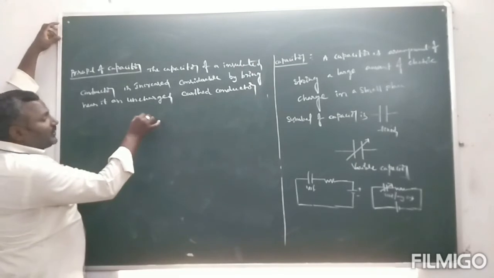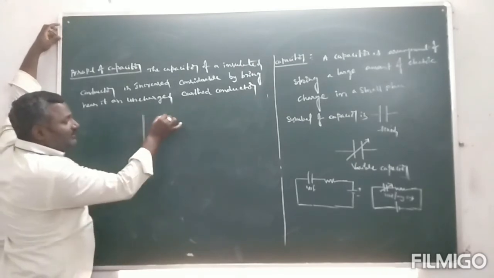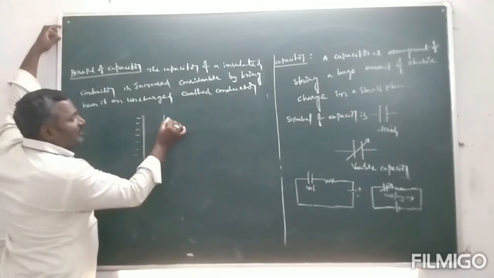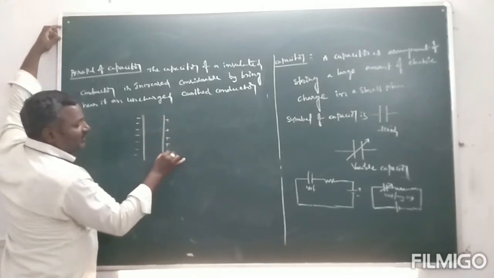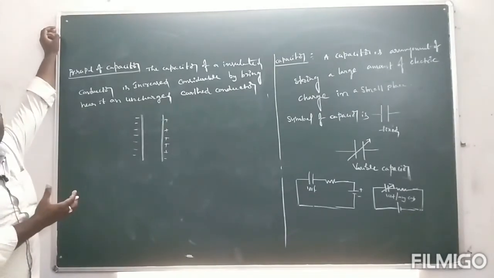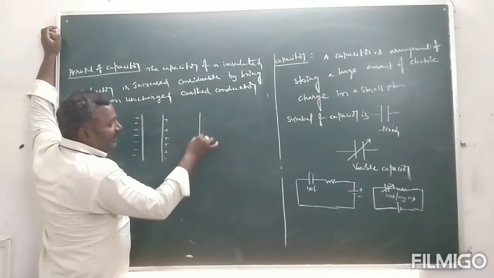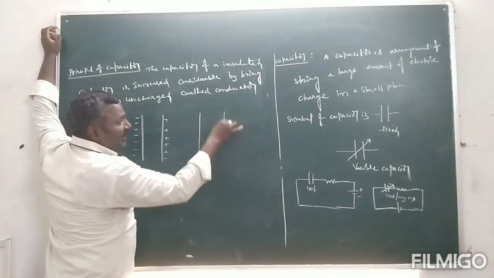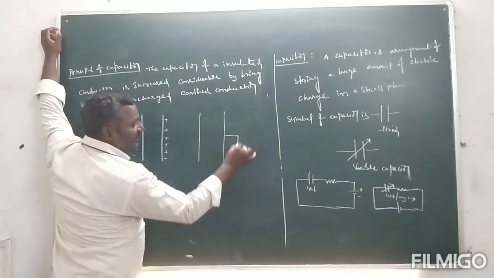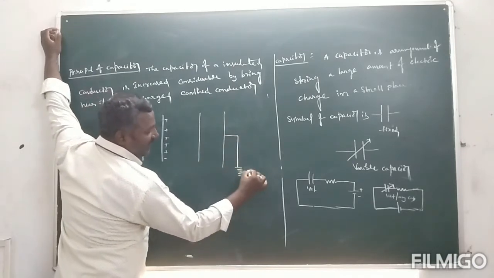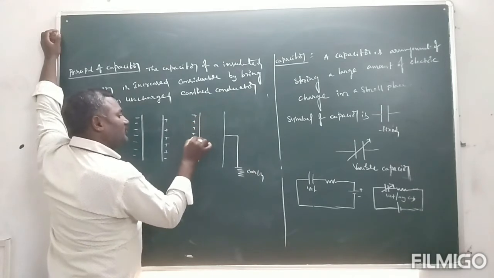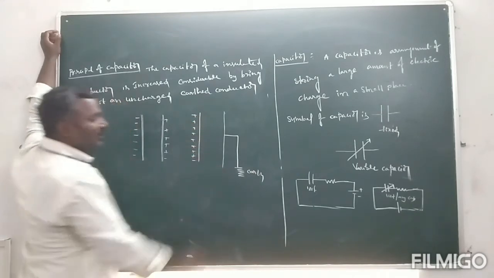Okay, so this is one of the capacitor. So this is negative charge, this is positive charge. So now one of the insulated conductor, bring near it an uncharged earthed conductor. So this is charged by earth. This is the positive charge.